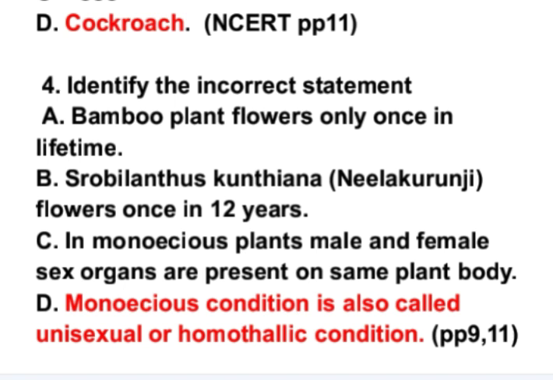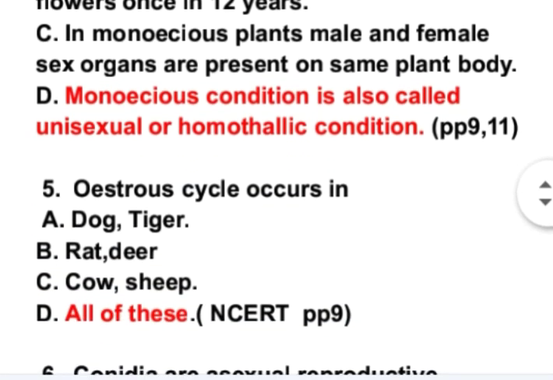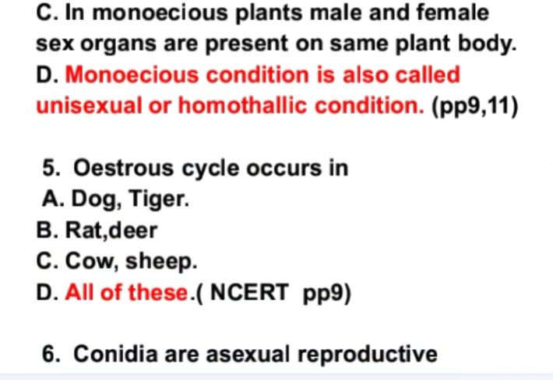See, this is a little bit tricky. This statement is wrong because monoecious condition is called bisexual and not unisexual. So the correct statement will be monoecious condition is also called bisexual or homothallic condition. Yes, monoecious condition is homothallic condition, but it is not unisexual. Homothallic means bisexual, right?